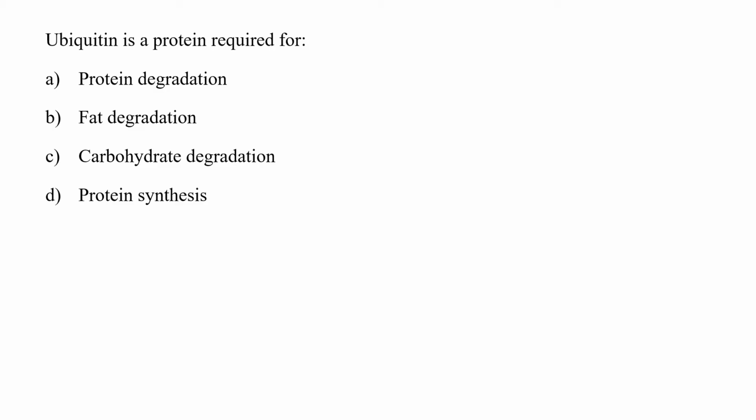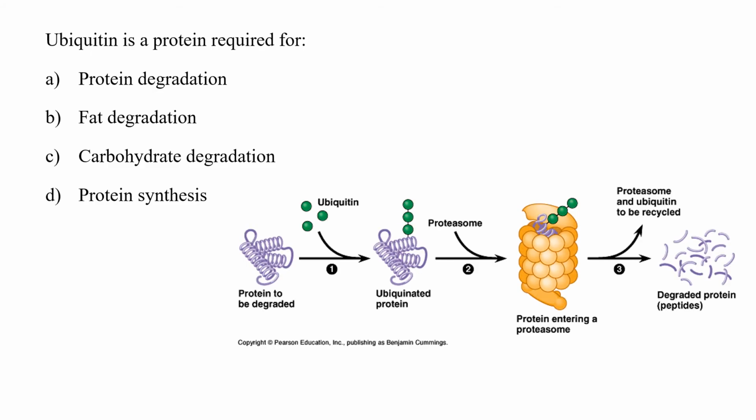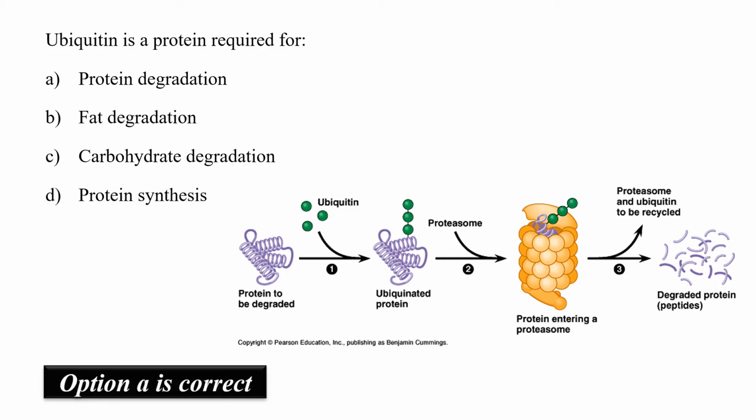Ubiquitin is a protein required for protein degradation, fat degradation, carbohydrate degradation or protein synthesis. Ubiquitin एक 76 residue long peptide होता है which whenever it is attached to a substrate जिसको हमें degrade करना है, so then such substrate is being degraded in the lysosomes because ubiquitin peptide उस पे attached होता है. So hence ubiquitin is a protein required for protein degradation. Option A would be the correct answer.